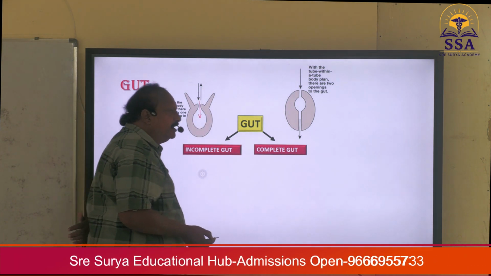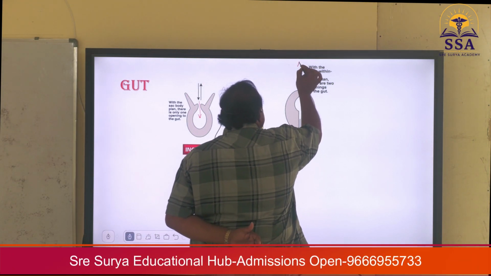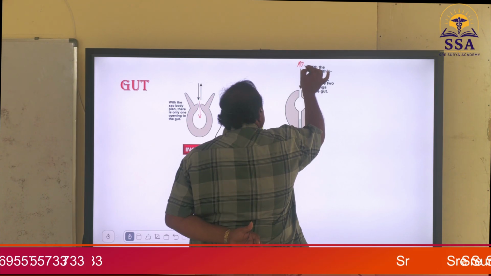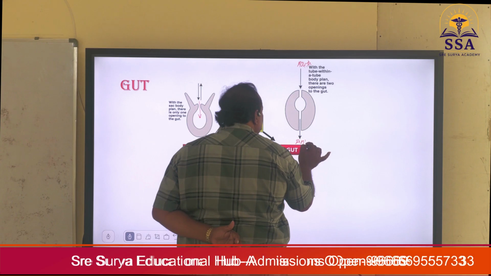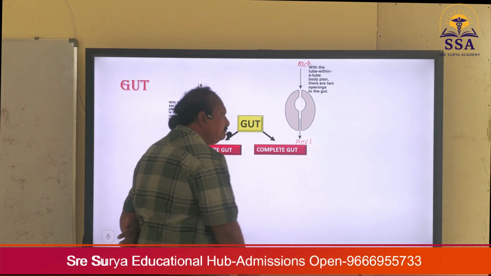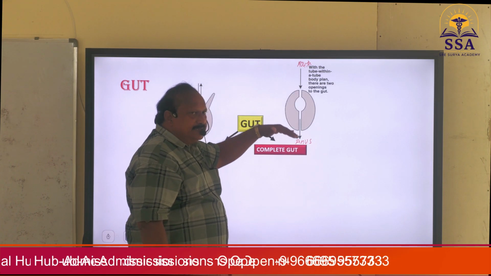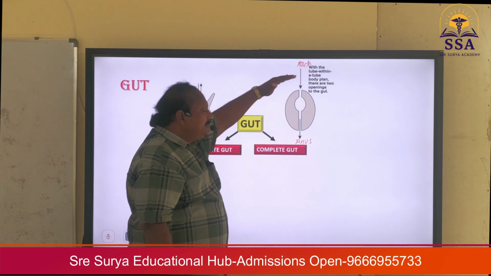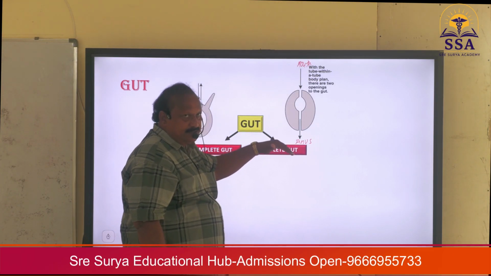Whereas in the complete gut, you can find two openings. This is called the mouth, and this one is called the anus. So the gut has two openings. The upper one is called the mouth and the lower one is called the anus.